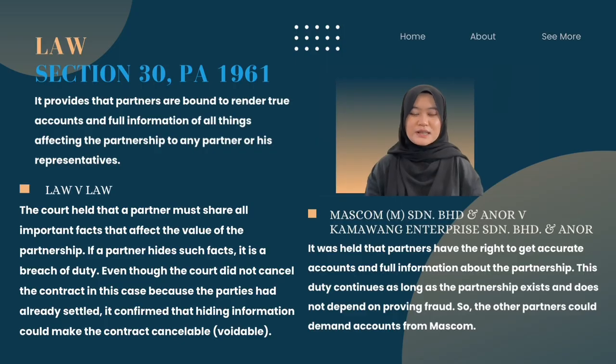So the second case that can be looked at is between Mascom STNDHD and ANO against Kamawang Enterprise STNDHD and ANO. The court held that the partners have the right to get accurate accounts and full information about the partnership. This duty continues as long as the partnership exists and does not depend on proving fraud. So the other partner could demand an account from her.